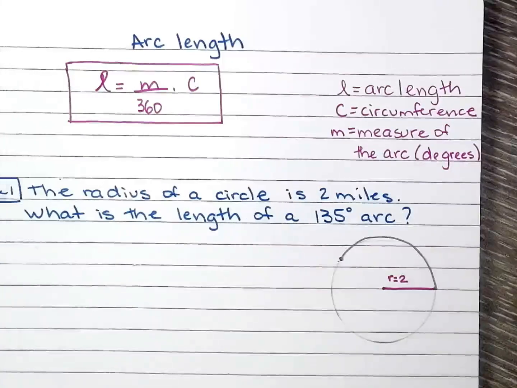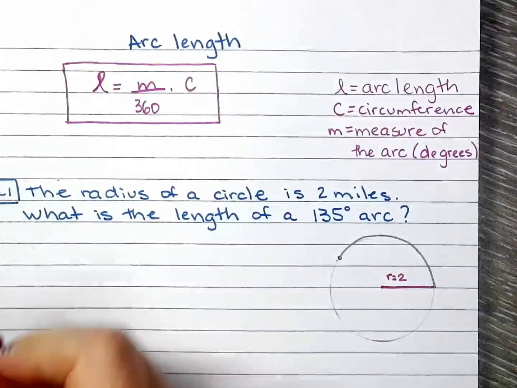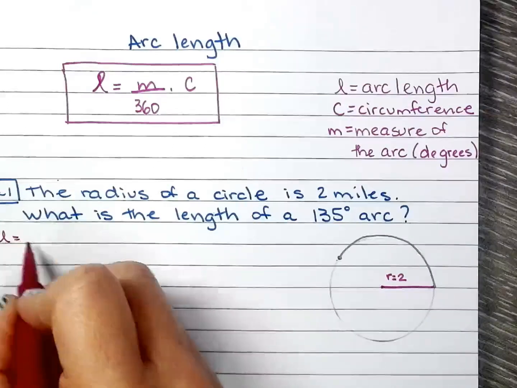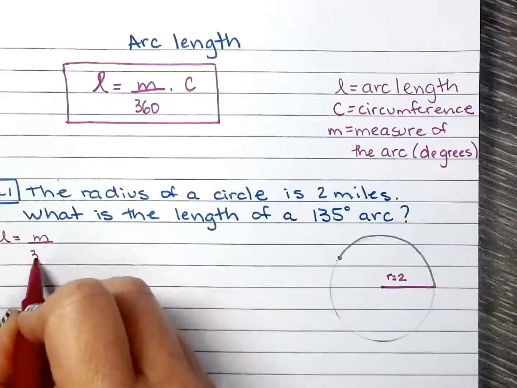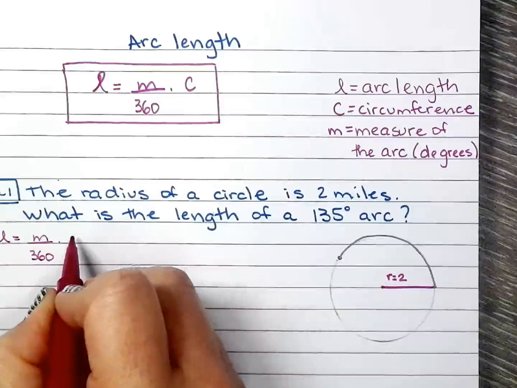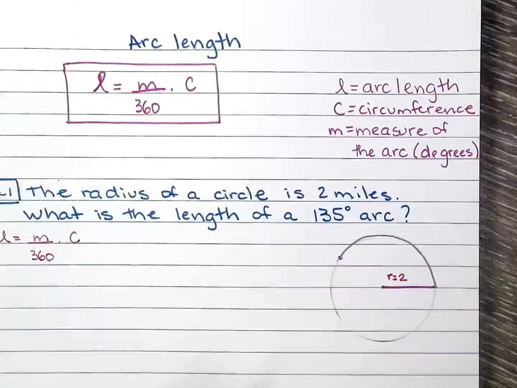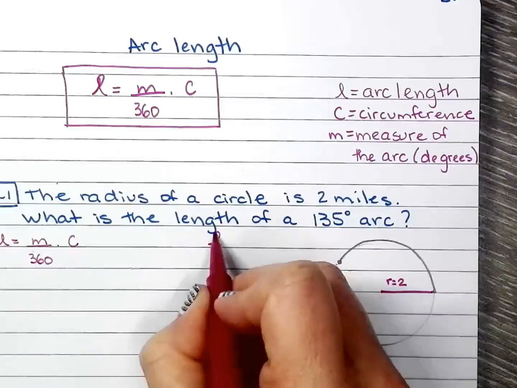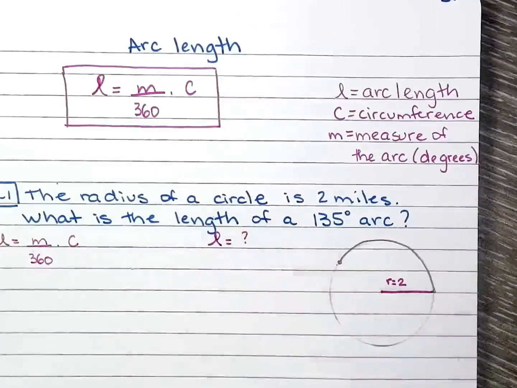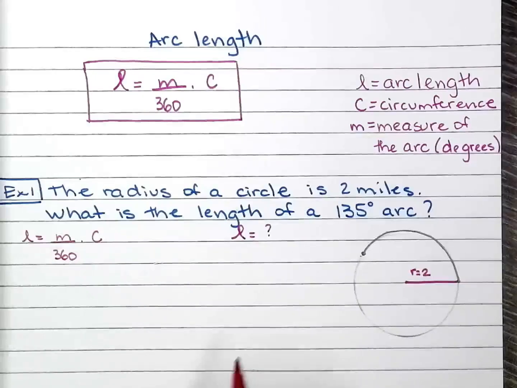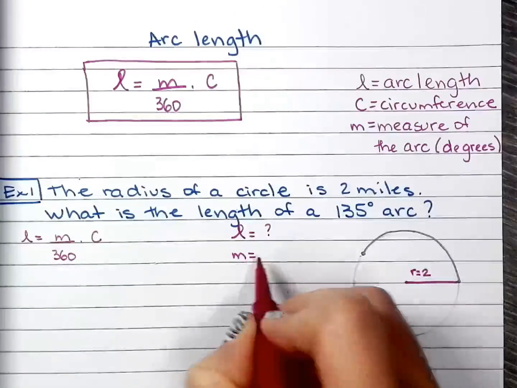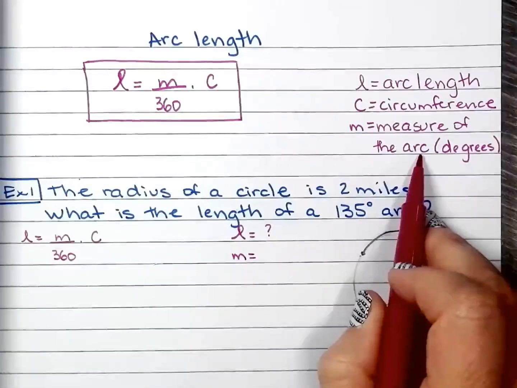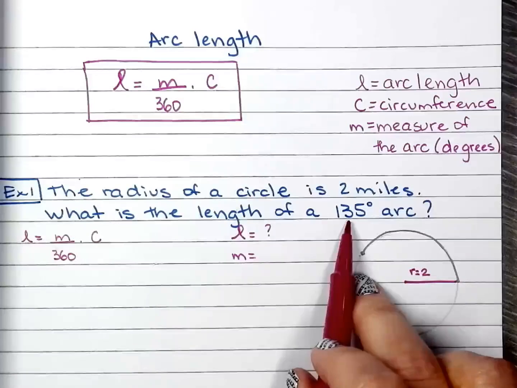Okay, so formula right there. We have L equals M over 360 times C. What is the length? That's what I'm looking for. I don't have the length, so question mark right there. I have M. M is the measure of the arc in degrees. I have M is 135.